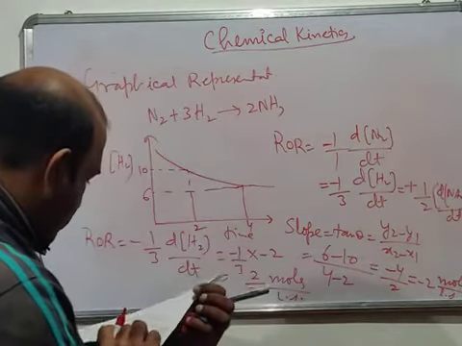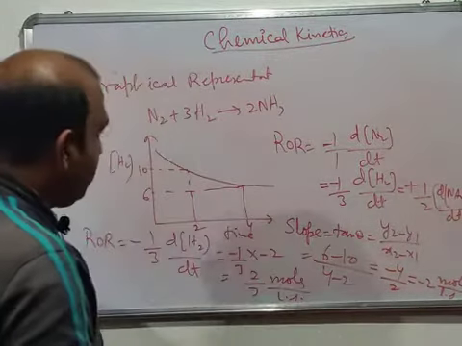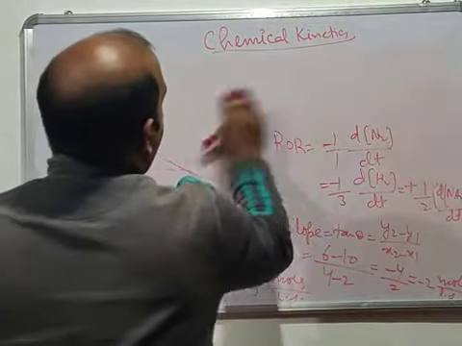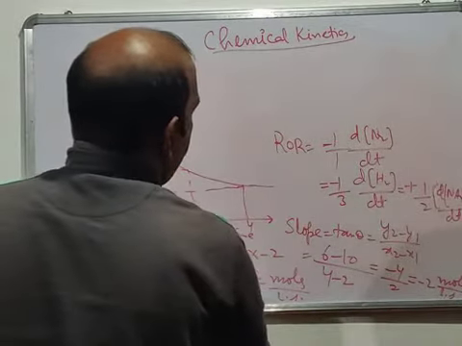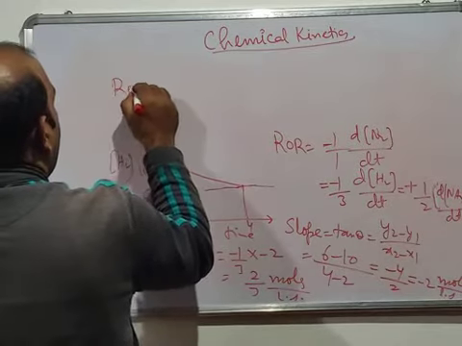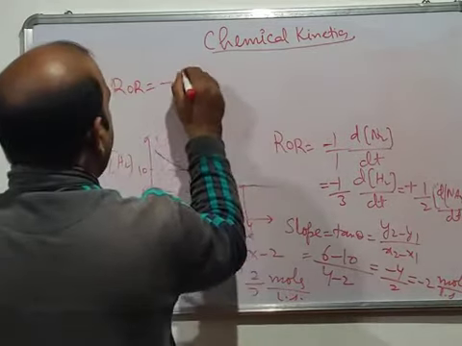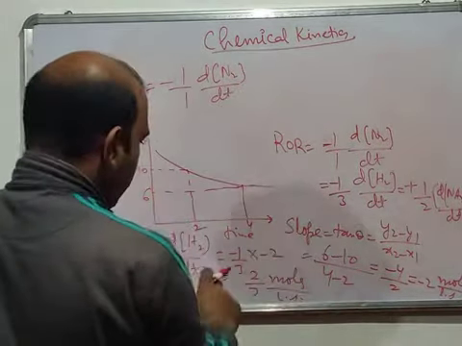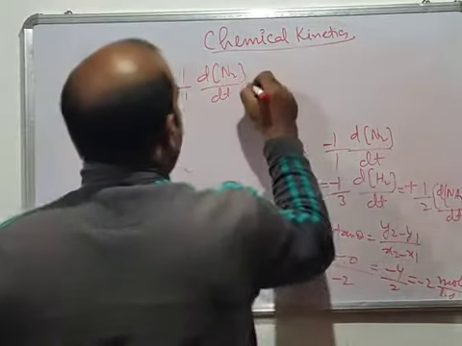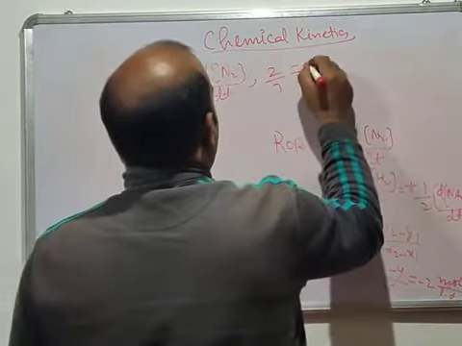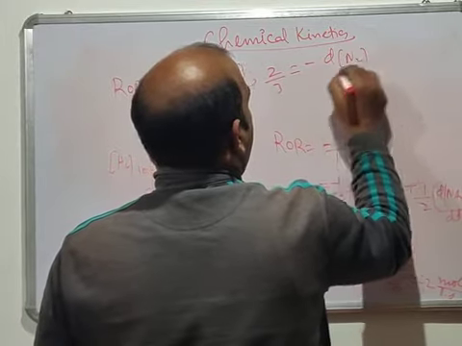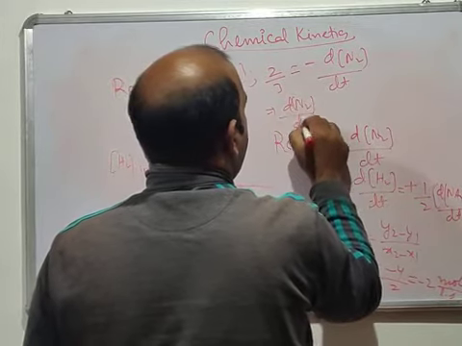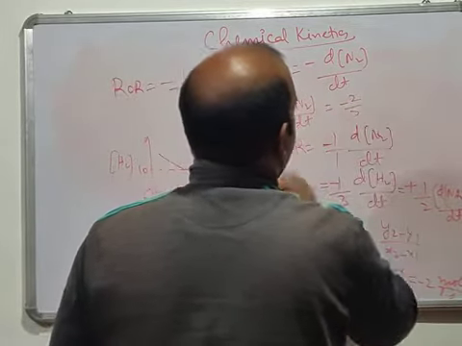Now in terms of N2, we have to find the rate of disappearance of N2. We know the rate of reaction in terms of N2 is minus 1 upon 1 d[N2]/dt. The rate of reaction we have found here is 2 by 3, which is equal to minus d[N2]/dt. So that means d[N2]/dt is equal to minus 2 by 3.